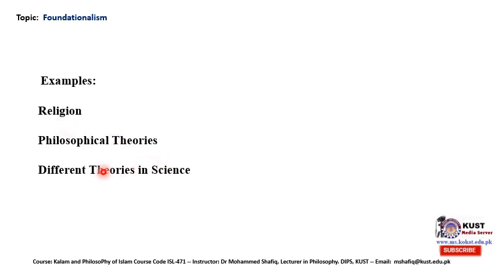Examples: we have religion, philosophical theories, as I explained earlier, and different theories in science. If you study quantum particle physics, it has its own foundational beliefs, and they consider those foundational beliefs as self-evidently true. They think that these beliefs are non-inferential in nature, and on the basis of those foundational beliefs, some other beliefs are derived or inferred.